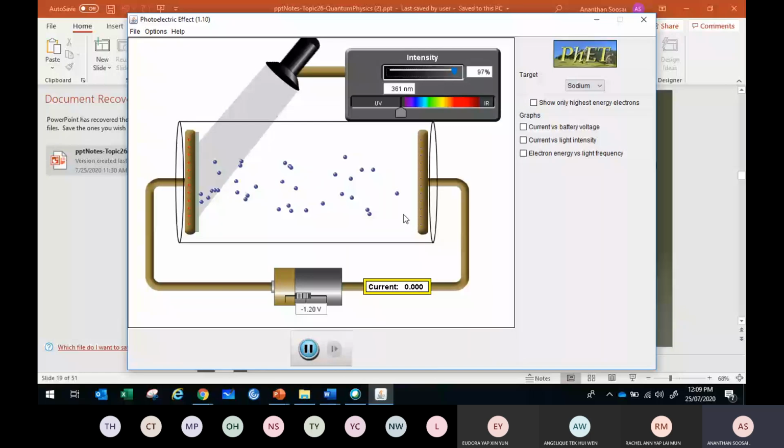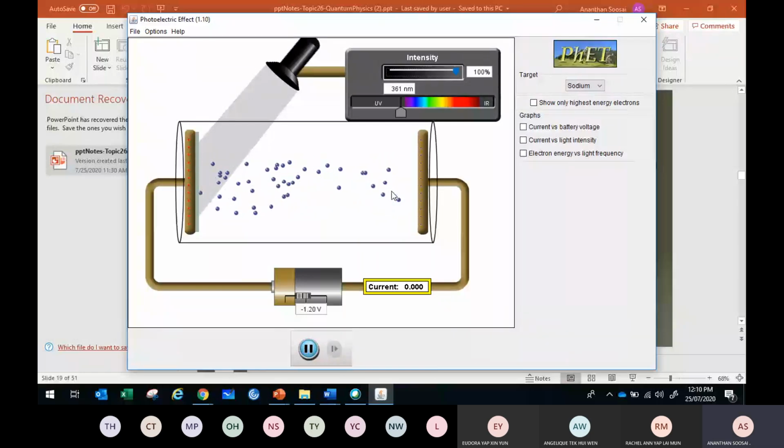So you see, I go a little and put low intensity. With low intensity, the number of electrons is very little. Stopping potential is still negative 1.2. Okay, raise the intensity a lot. You see, a lot of electrons come out, because more photons, a lot of electrons released. But the stopping potential is still negative 1.2 because the maximum kinetic energy is still the same.